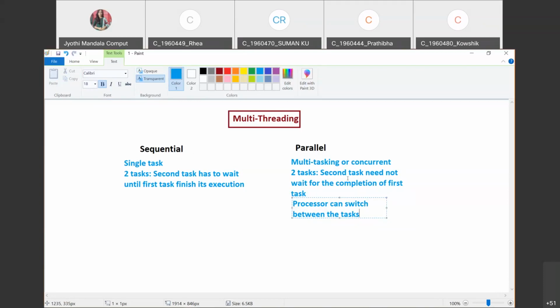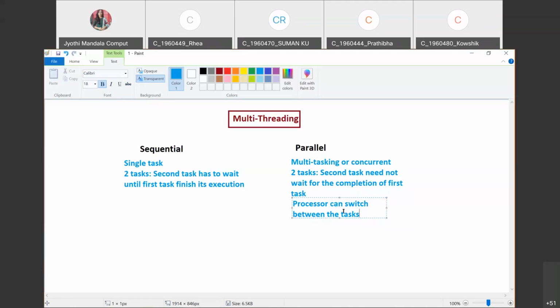Whereas in parallel, that is concurrent execution, the processor, whatever CPU you have, can switch between the tasks. If you have 4 tasks and set some time, let us consider 5 minutes, then the CPU can execute the first task for 5 minutes, the second task for 5 minutes, the third for 5 minutes, and the fourth for 5 minutes. Understood, all of you? Such an approach is possible by using multitasking. That's why we call it multitasking.